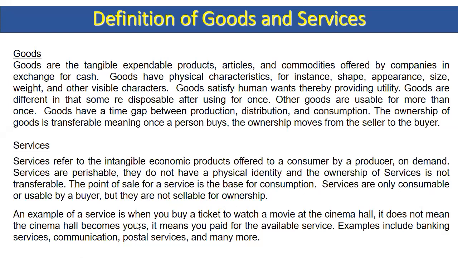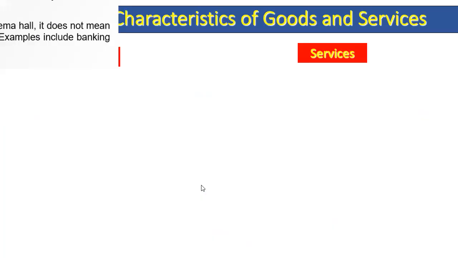For example, when you buy a ticket to watch a movie at the cinema hall, it doesn't mean the cinema hall becomes yours. It means you paid for the available service. Examples include banking services, communication and postal services and many more. So these are the definitions of goods and services.